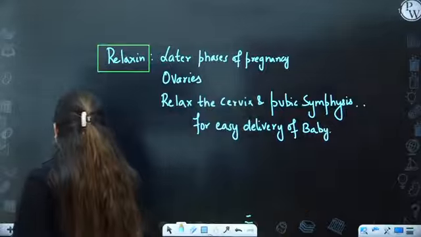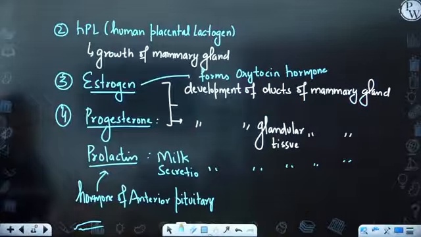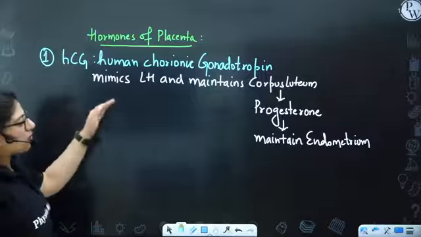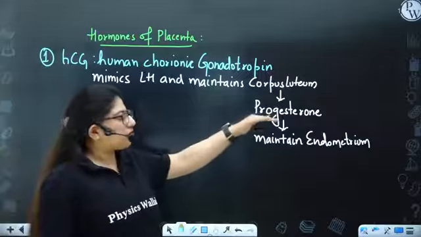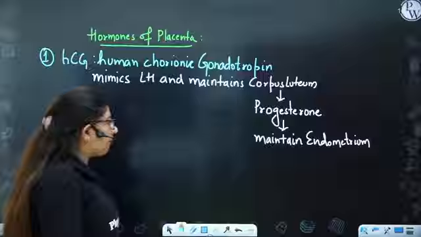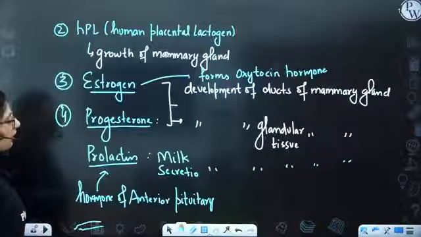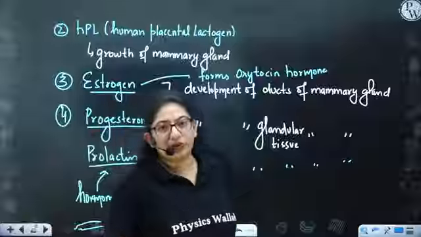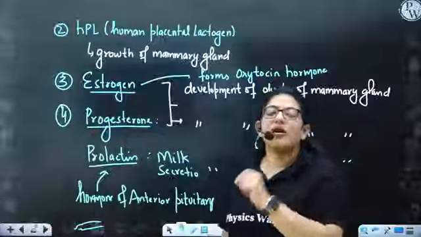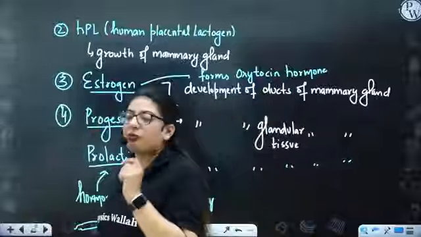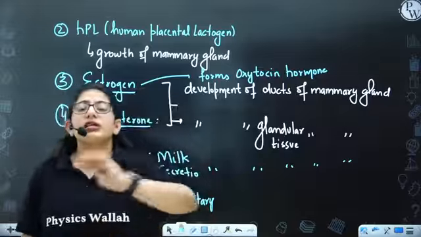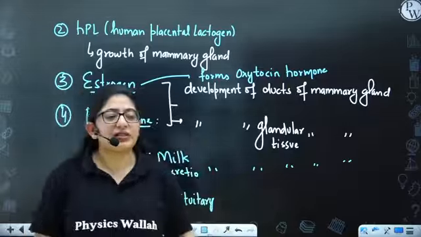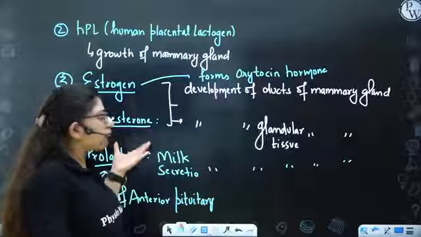Okay. So some of you must be thinking, ma'am said HCG is important because we want to maintain the corpus luteum and we want progesterone from the corpus luteum. Fine. On the other hand, ma'am is saying that placenta forms progesterone. Then why do we need corpus luteum? See, in the first 3 months of pregnancy, we are dependent upon the corpus luteum. Why? Because the placenta is not completely formed. Placenta is not much developed that it can form progesterone.